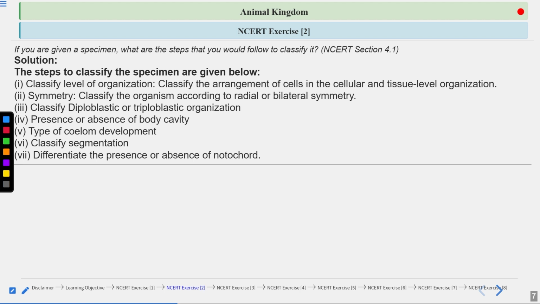So these are the fundamental features: if you get a specimen, you have to see whether they have such a category or not. If they have a category like diploblastic or triploblastic, in this way you can classify, and ultimately you will reach the phylum to which this organism belongs.